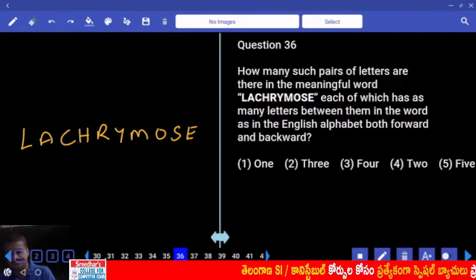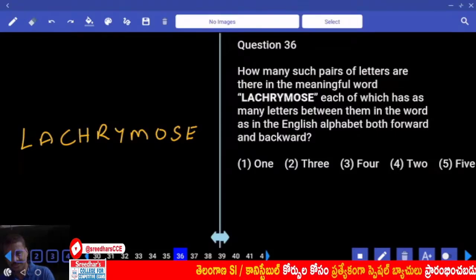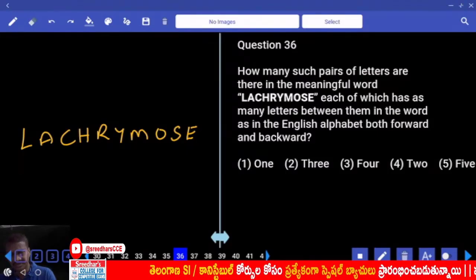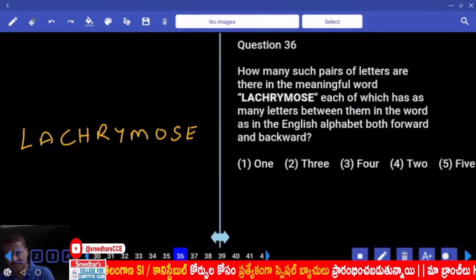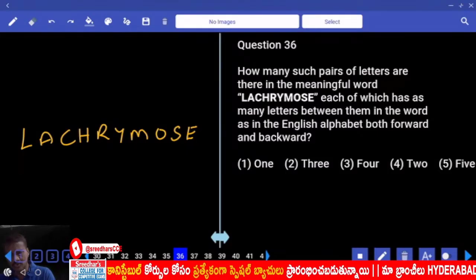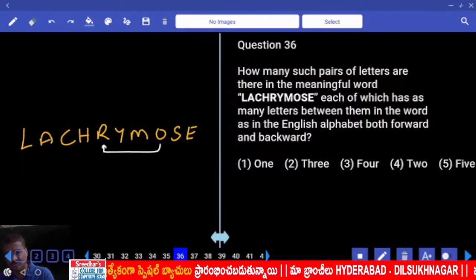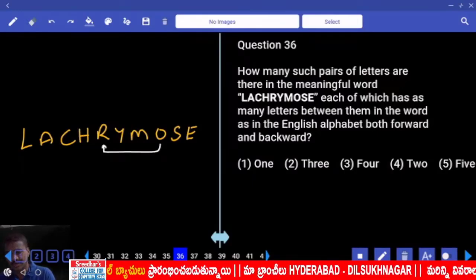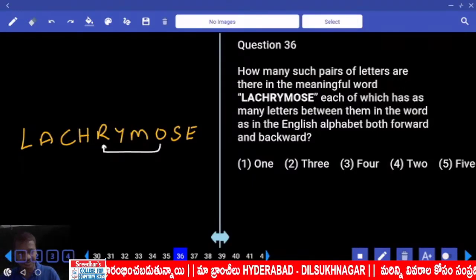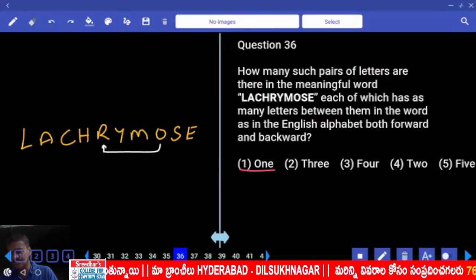Then reverse. F, G, H, I, J, K, L, M, N. S, T, U, V, W, X, Y, Z. O, P, Q, R. O and R, there is a pair. S, T, U, V. M, N, O, P, Q, R, S. Y, R, S, T. That's it. And how many pairs we have? Only one. One choice, 1, 36.